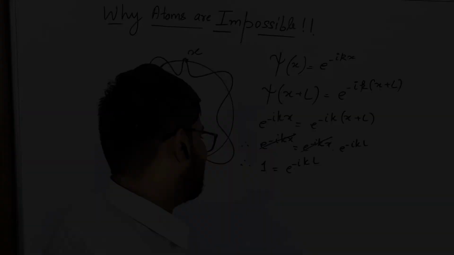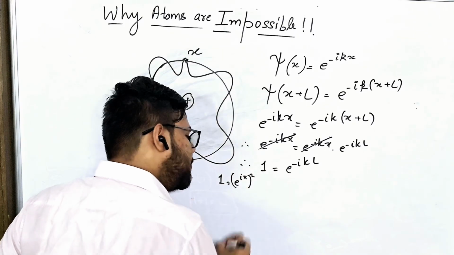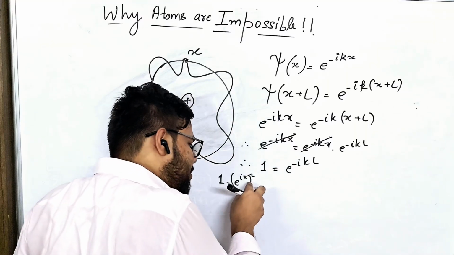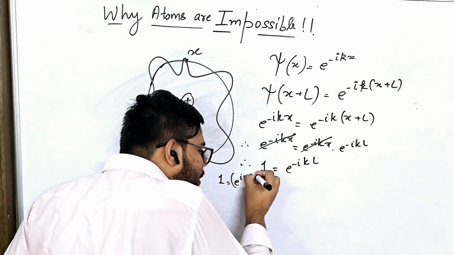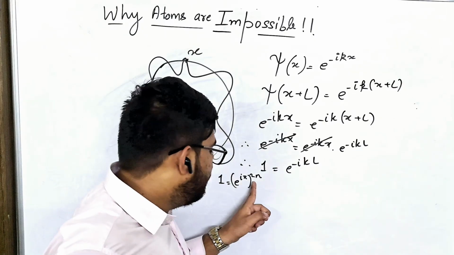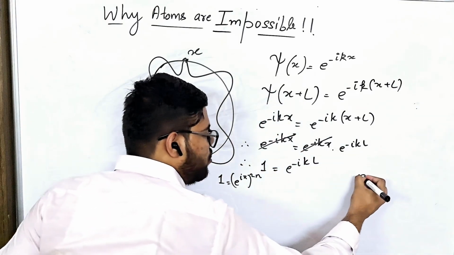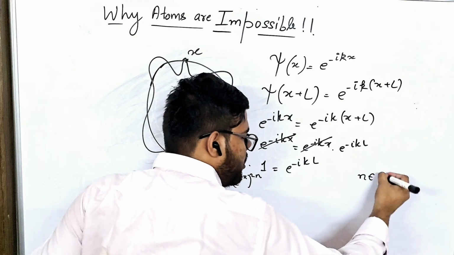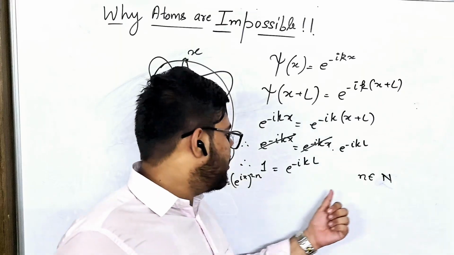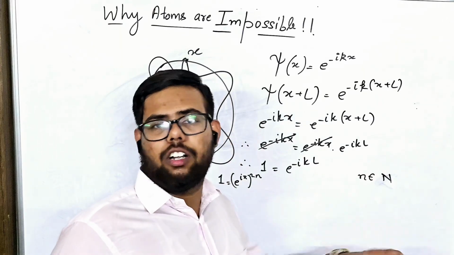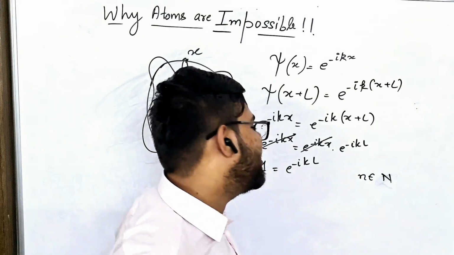What's next? Well, 1. You all know that e to the power i pi is equal to negative 1. When it's squared, it will become 1 again. And what if I add the power n also? I multiply 2 with the power n. Why? Because n belongs to natural numbers. So of course, if n belongs to natural numbers, then 2n will always be an even number, right? So negative 1 raised to some even power will become 1 again, correct?